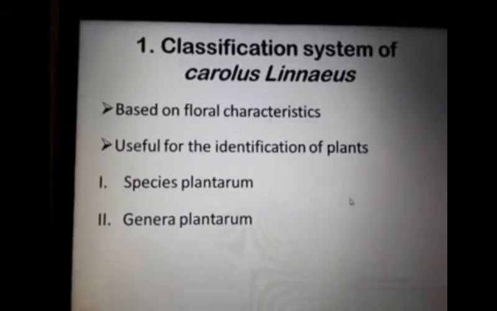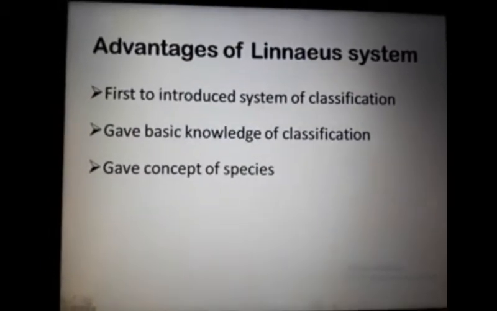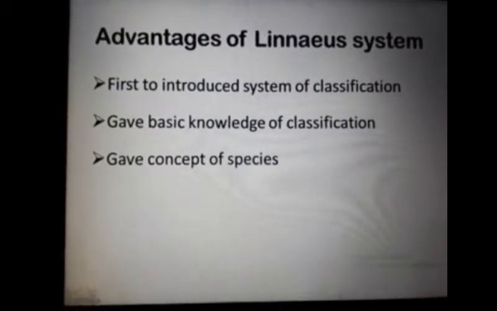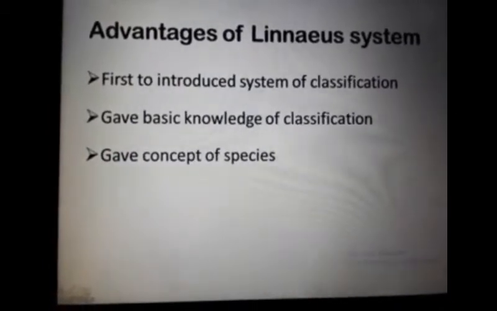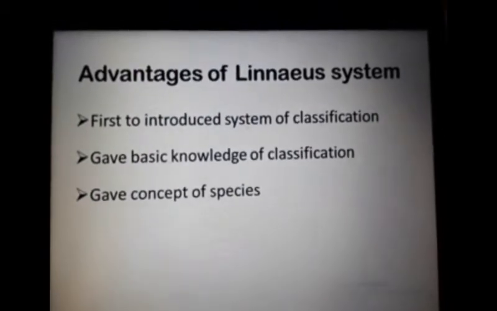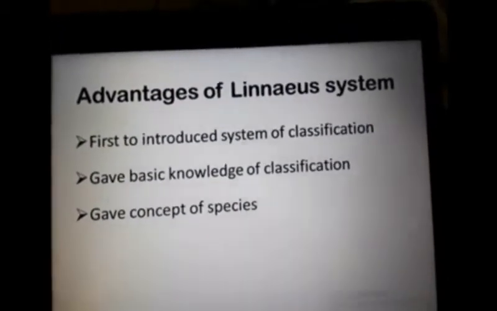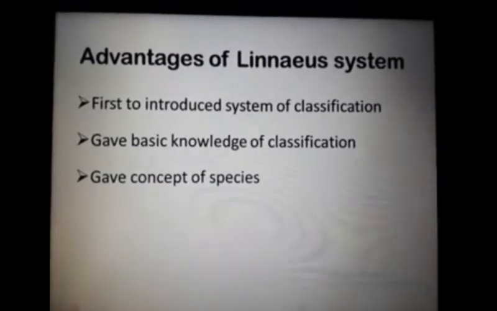Advantages of the classification system of Linnaeus: first, Carolus Linnaeus introduced a system of classification.